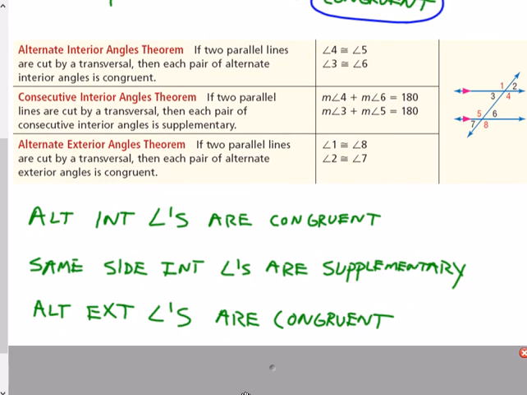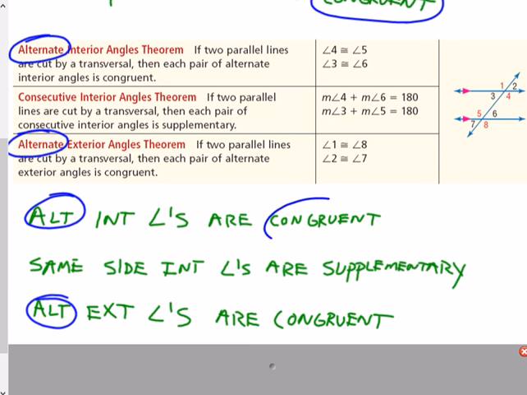Here in this next diagram, alternate interior, consecutive interior and alternate exterior. Anytime you see the word alternate, which remember refers to the transversal, anything with alternate, whether interior or exterior, those are going to be congruent.